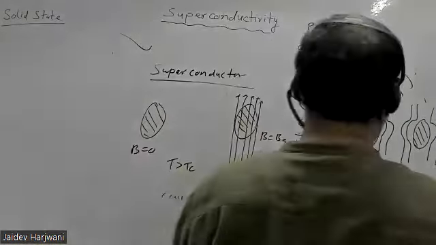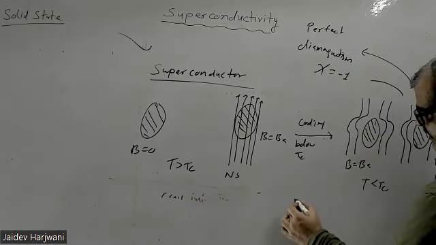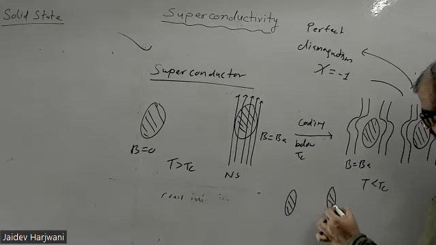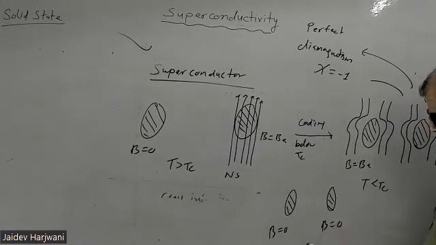If we remove B, when T is less than Tc, I am removing B, so what will happen? This flux simply goes out. If you make B equal to 0, when T is less than Tc, these lines will simply go out.